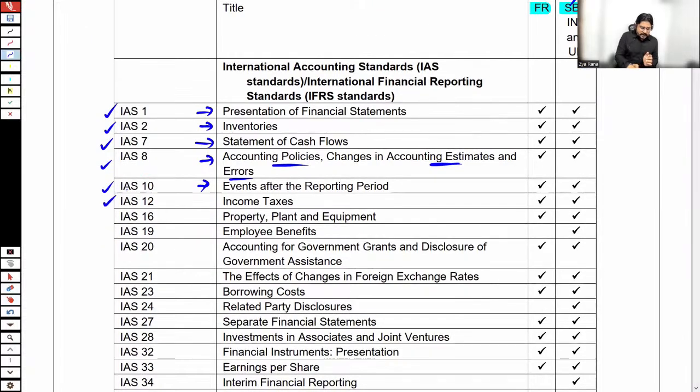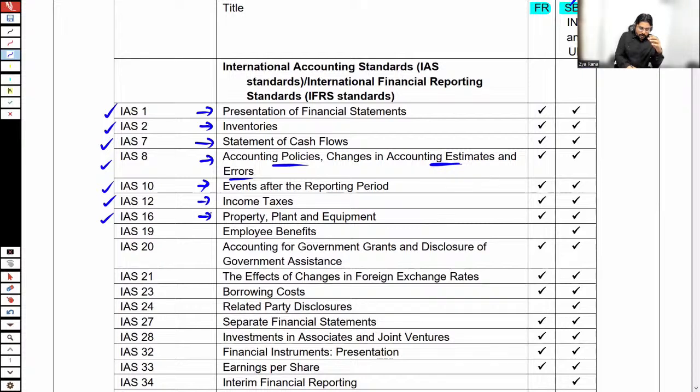IAS 12 is there to deal with taxes, because a business objective is to earn and maximize profits. And obviously, whenever there are profits, taxation is also there. So to deal with taxation, IAS 12 guides how income taxes are calculated.